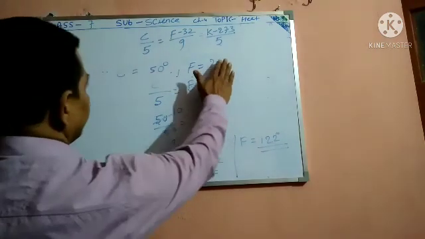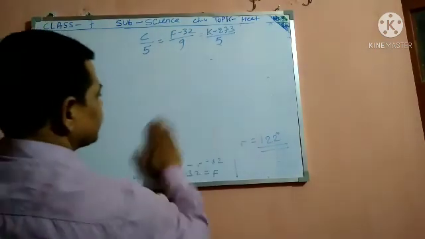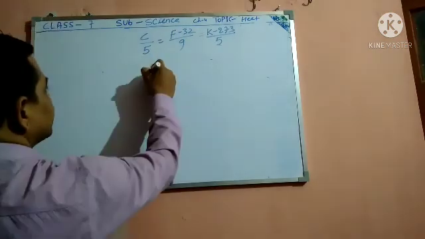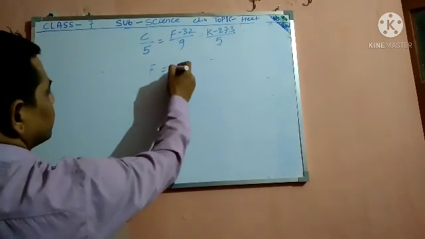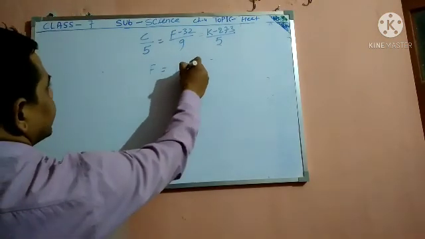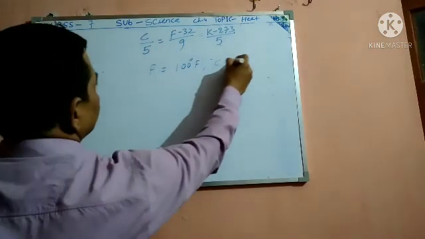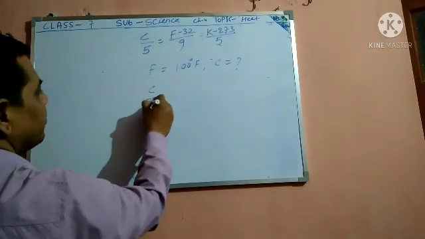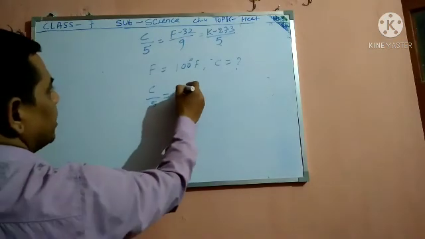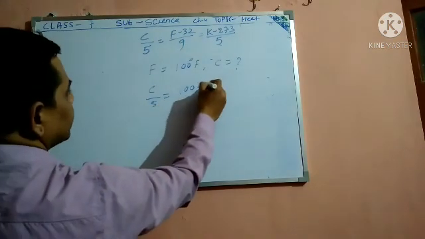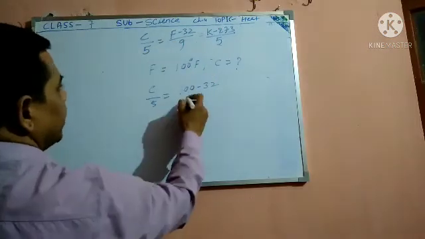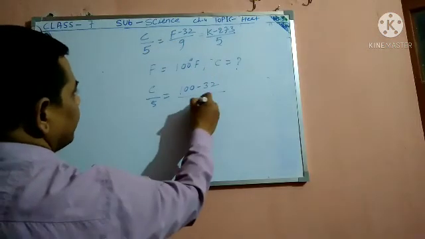Now another question: if F is equal to 100 degree Fahrenheit, then what is C? C by 5 equals 100 minus 32 by 9, so C by 5 equals 68 by 9.